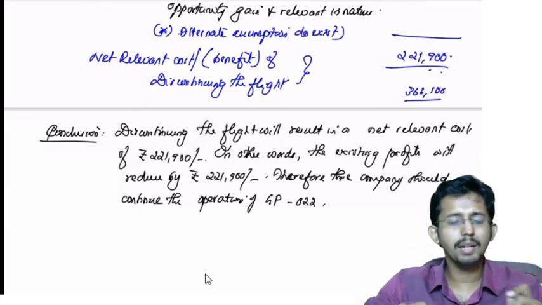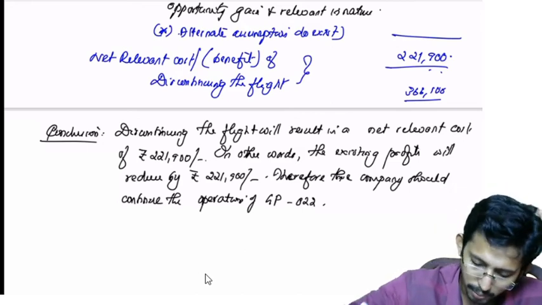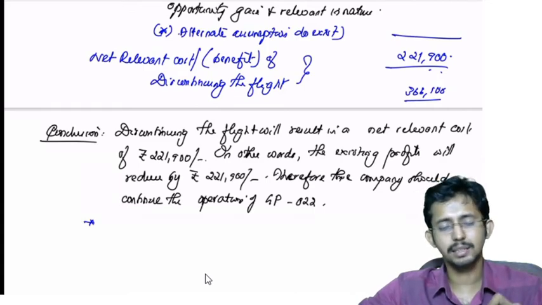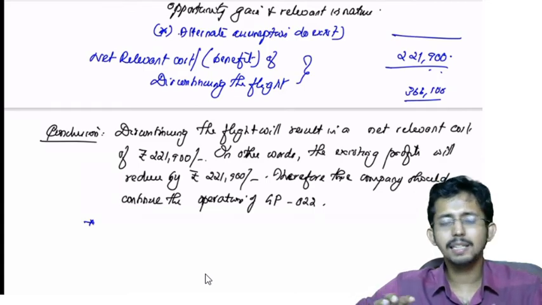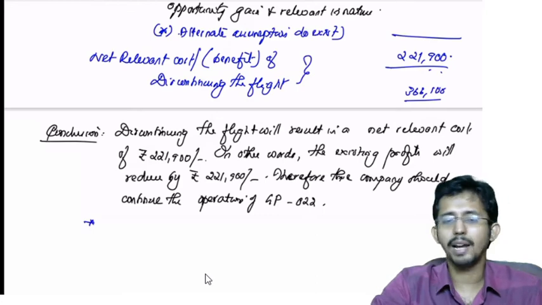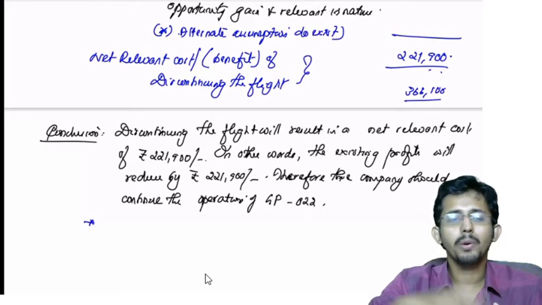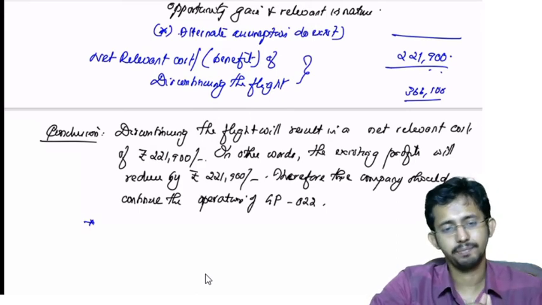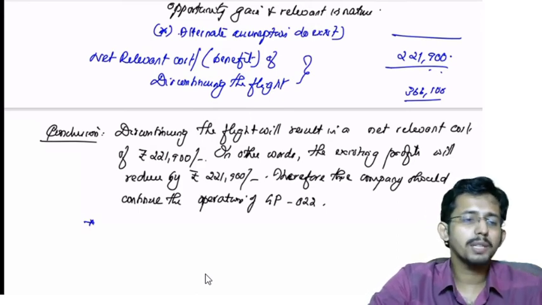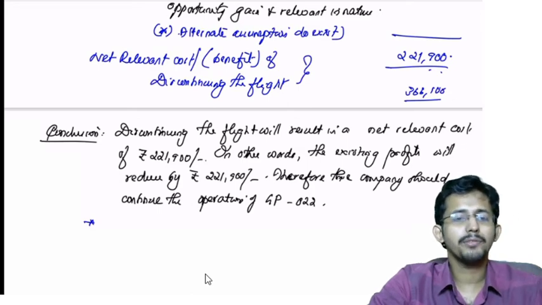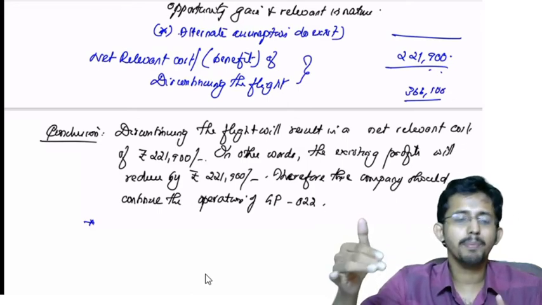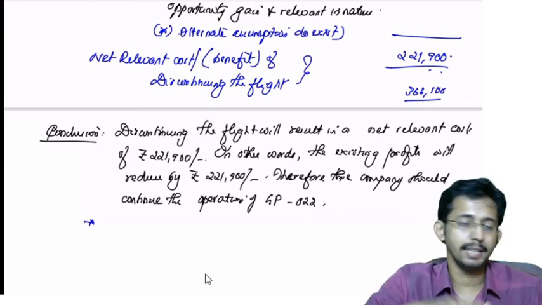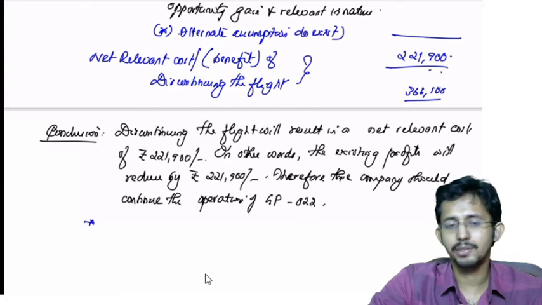Now there is one suggestion you can give. There is specific information stating that if you discontinue this flight, that route cannot be used for any other route, which means the aircraft will have to be kept idle. If there is an option to operate this aircraft on some other profit-making route, that will also become an opportunity gain, which you have to consider.